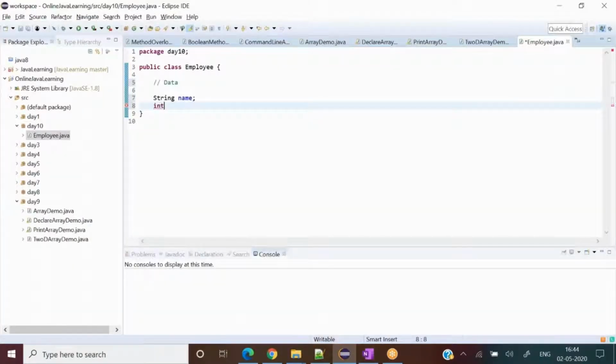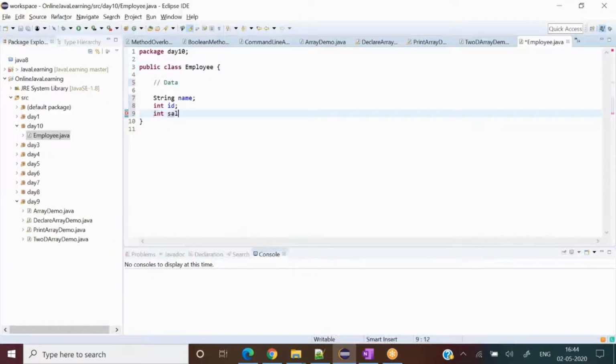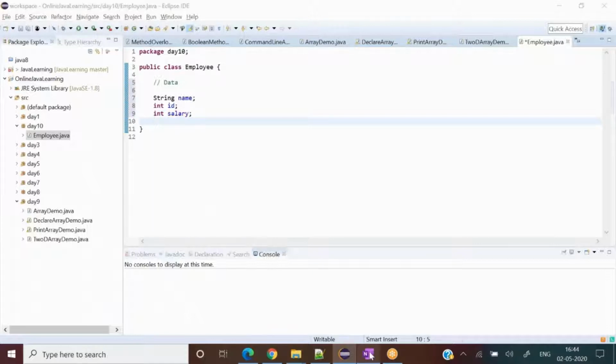ID could be an integer, so I write int ID. Then int salary, and we decided String department. So that has become an employee class.